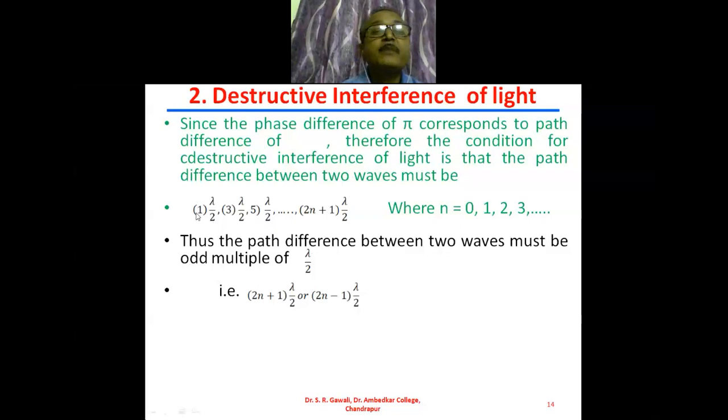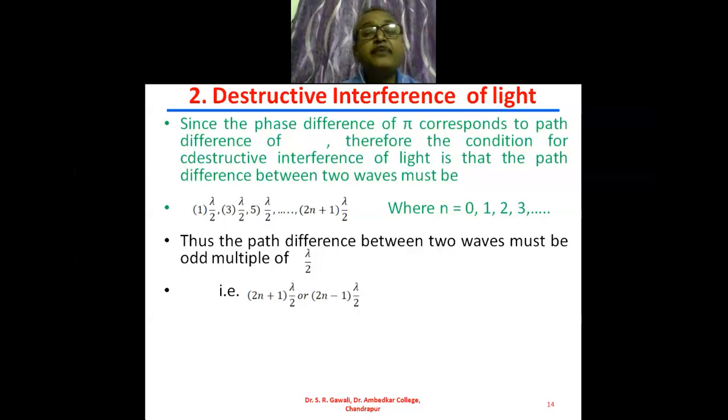If n is equal to 1, then 3 into lambda by 2. Here the general formula is 2n plus 1. N is equal to 0, then we get 1 into lambda by 2. N is equal to 1, then we get 3 into lambda by 2 and so on. So thus the path difference between the two waves must be an odd multiple of lambda by 2, that is 2n plus 1 into lambda by 2. This bracket 2n plus 1 will generate the odd number, and the odd number is multiplied by lambda by 2. That is the condition for the destructive interference of light.